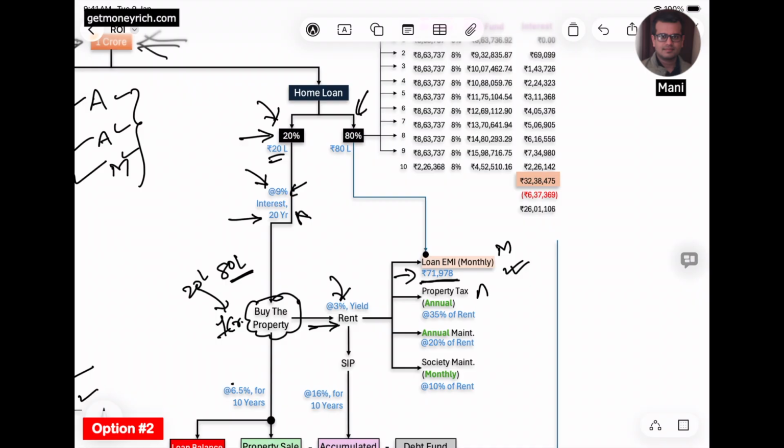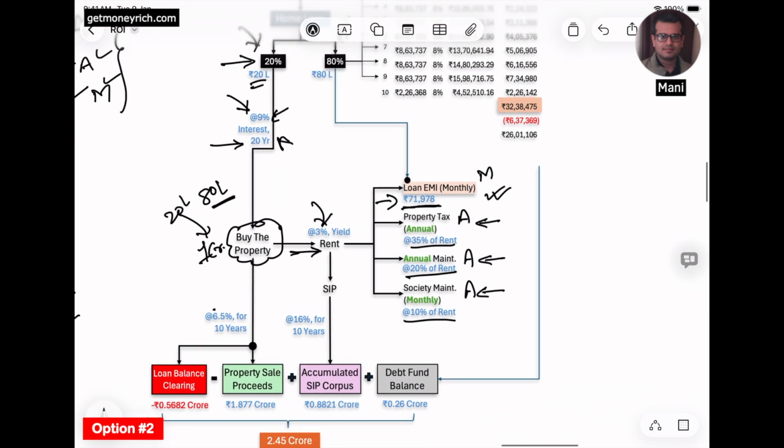Second, the annual expense will be the property tax. I've assumed 35% of the rental income. The third cost will be the annual maintenance cost. I've assumed just 20% of the rent, and again the society maintenance charges have to be paid, and that will be around 10% of the rent. So after bearing all these costs, the net rent that remains in the hands of the investor, he will use to buy the mutual fund units. But you can say that because this person has to pay a home loan, there will be no positive cash flow.